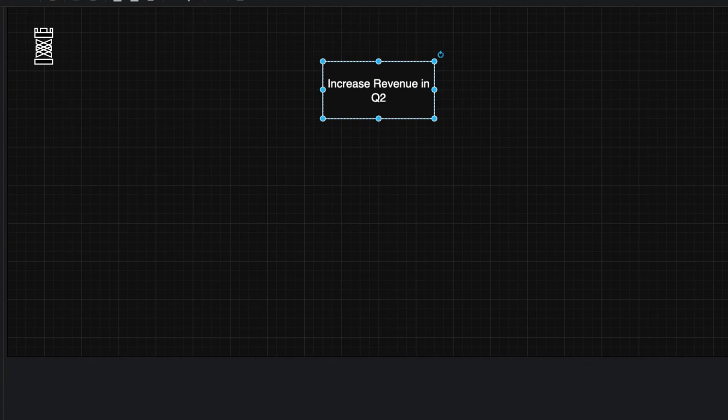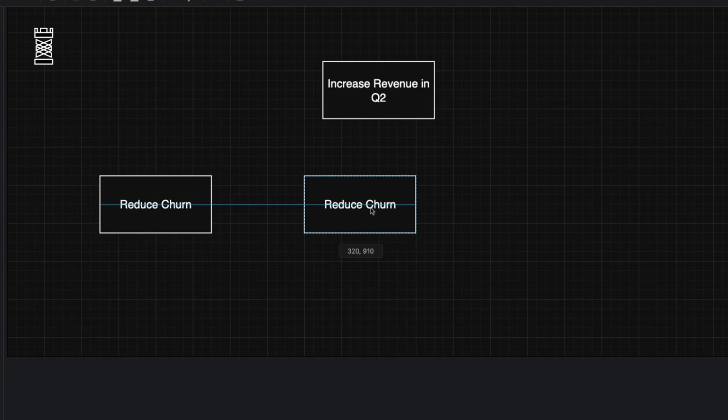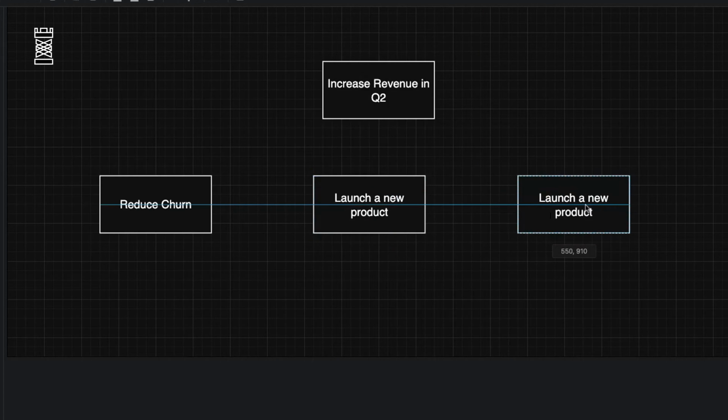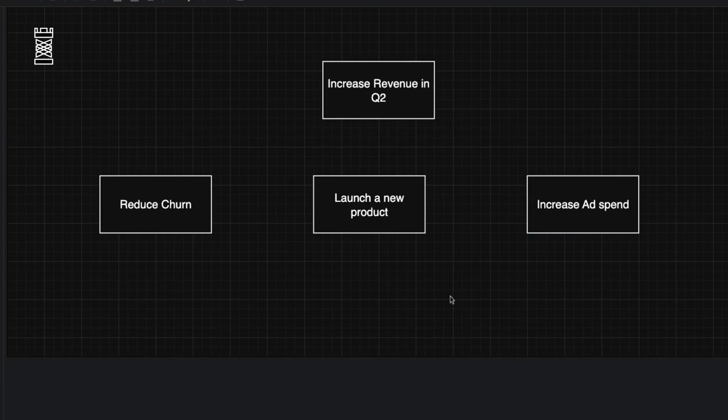And this could result in the examples that we gave of what would be the options that we have. We can reduce churn. We can launch a new product, or we can increase ad spend.